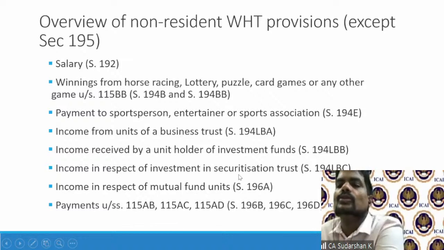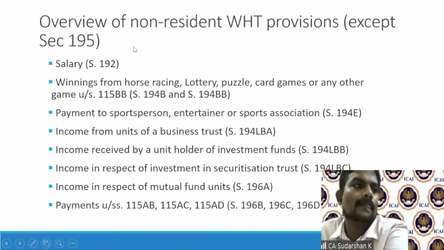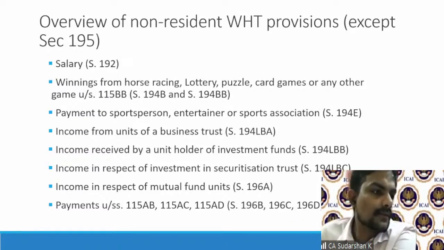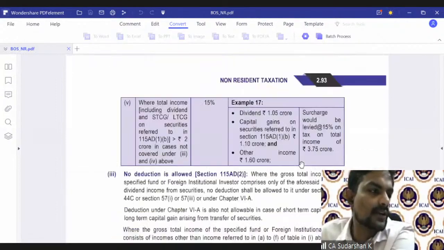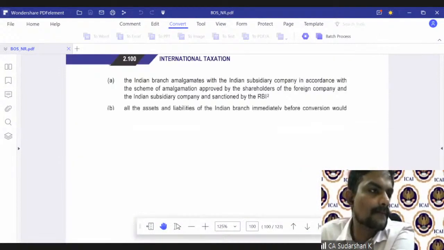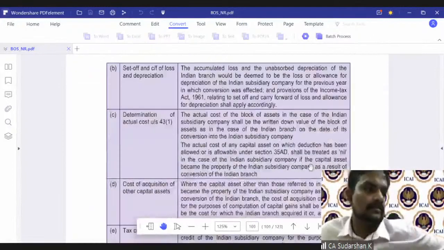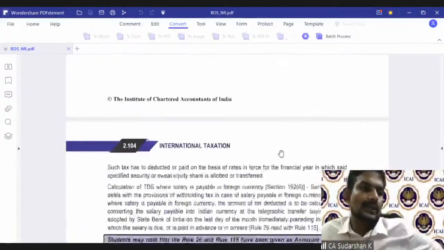So that is the reason why there are certain TDS sections under Chapter 17B, other than 195, which are very important for non-residents. So one should be vigilant. If you look at the material covers, you can have a look at it during the weekend. I would recommend you to go through this, the withholding tax provisions, 192.